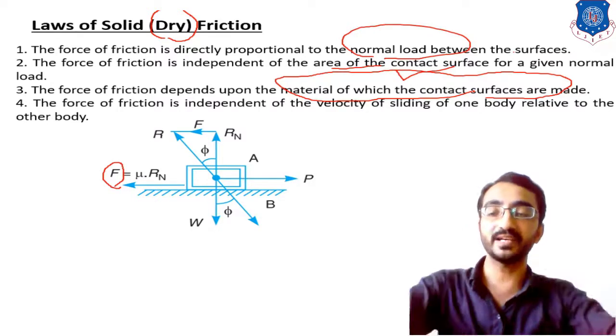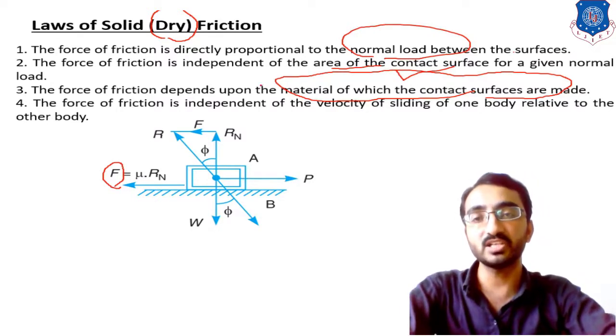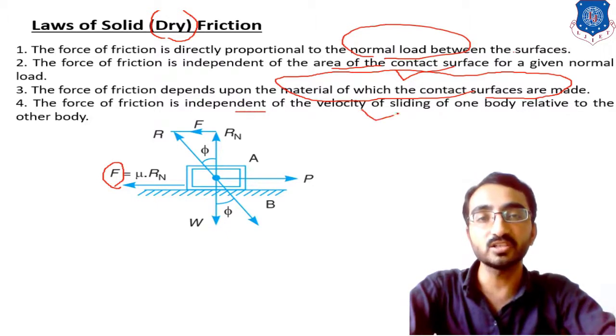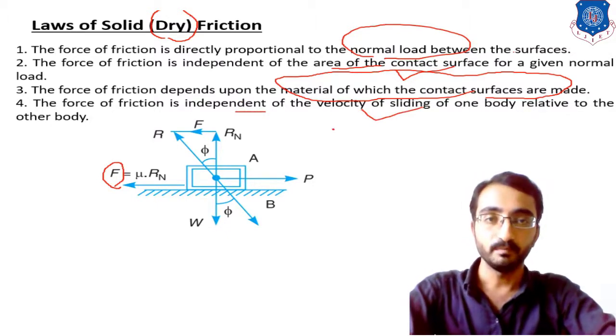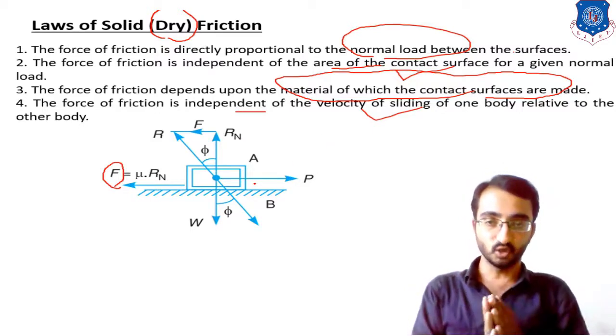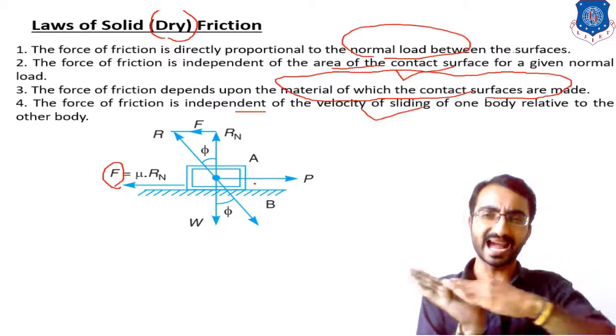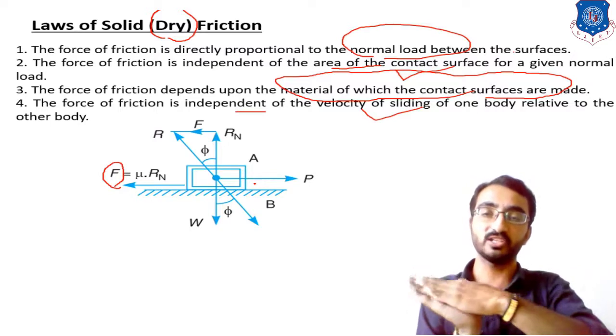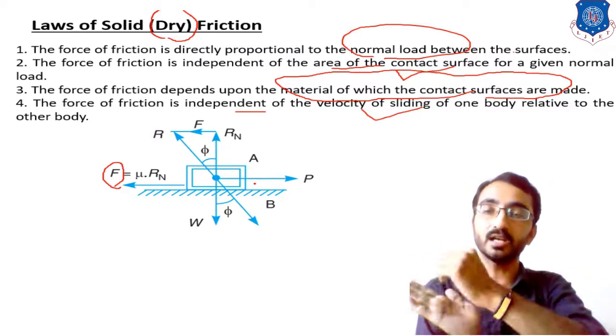Okay, and the fourth fundamental is the force of friction is independent of the velocity of sliding. Over here, be careful, this is very fundamental. Sometimes we assume that if a body is moving with high velocity, then the amount of friction will depend upon this velocity.